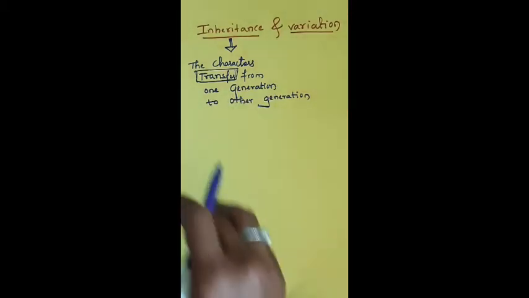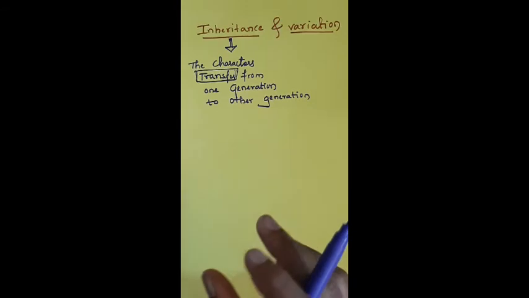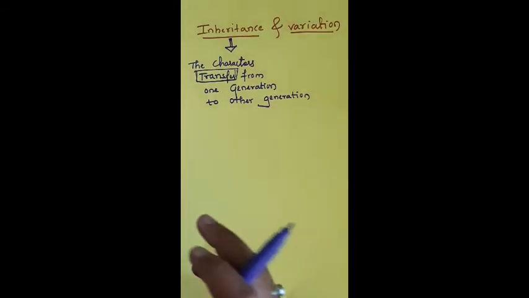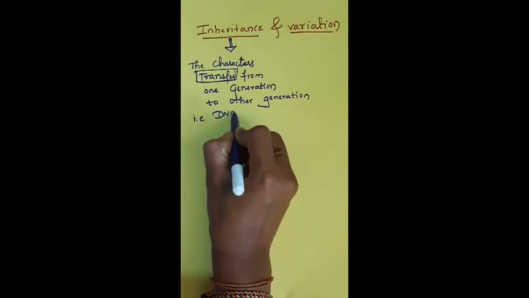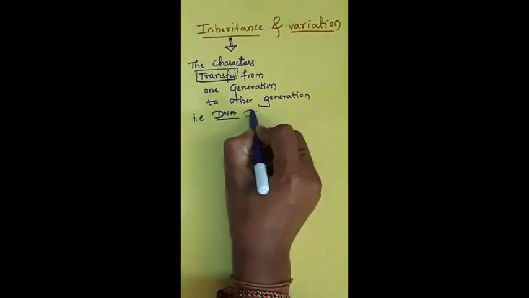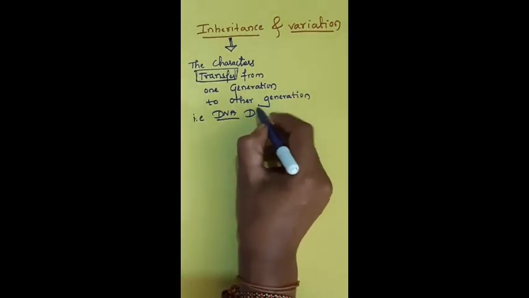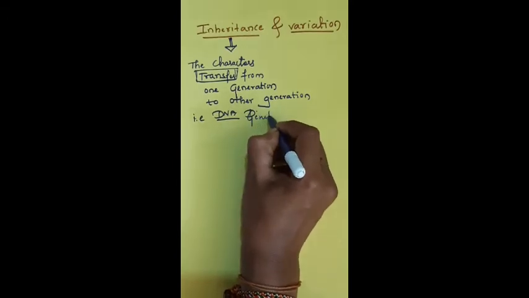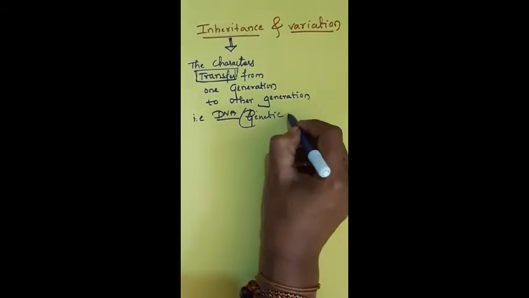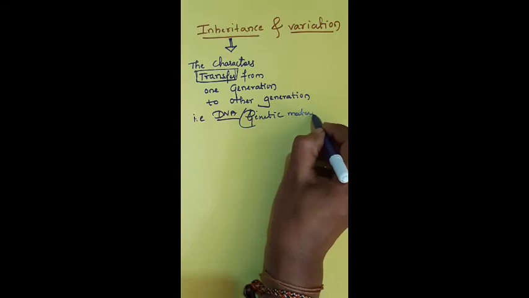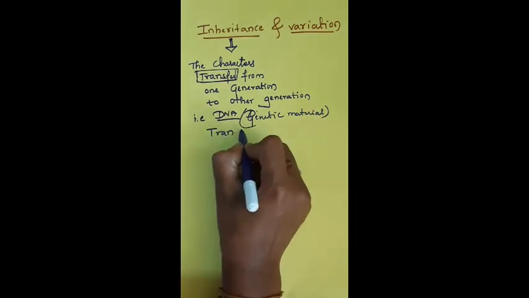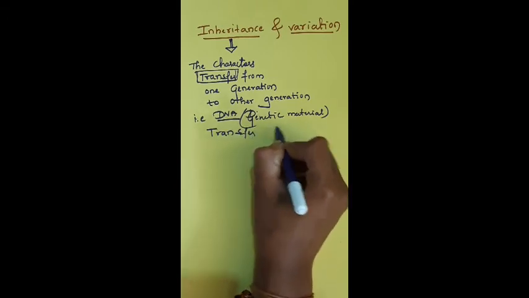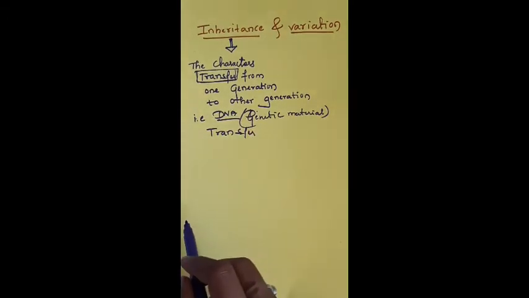The characters transfer means the genetic material transfer, that is DNA transfer. DNA is a genetic material. Genetic material transfer is called inheritance.